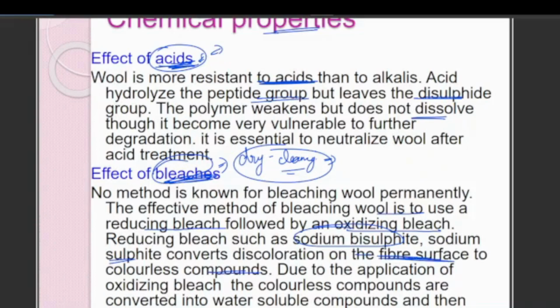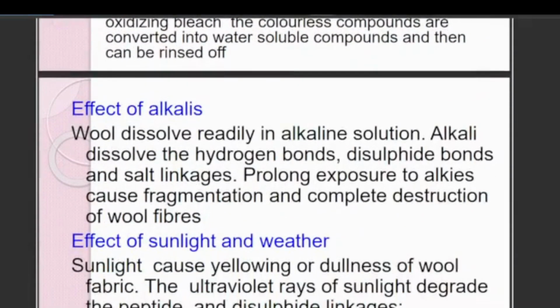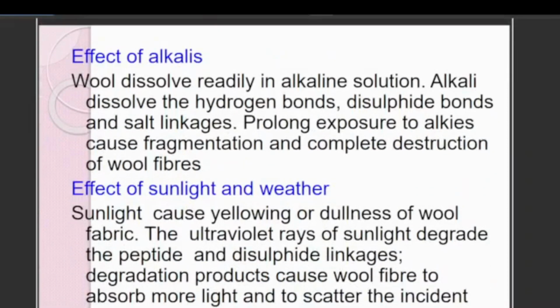With the application of the oxidizing bleach, the colorless compounds are converted into water soluble compounds, and then they can be rinsed off. So it should retain the properties and should not become colorless. We do the bleaching in this method.